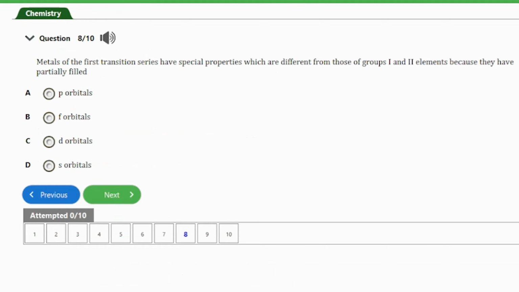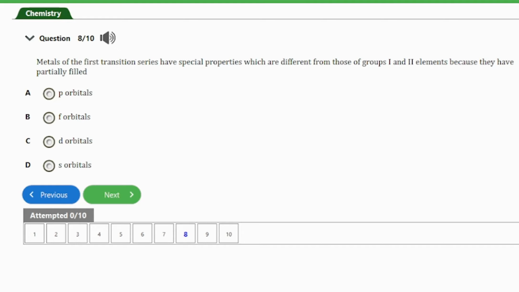Question number 8, it says metals of the transition series have special properties which are different from those of group 1 and 2 elements because they have partially filled A, p orbitals, B, L orbitals, C, d orbitals, D, s orbitals.